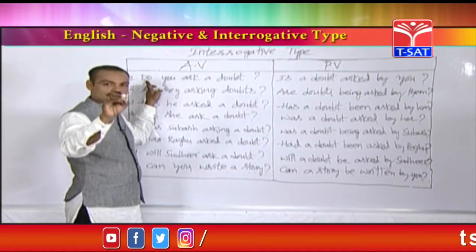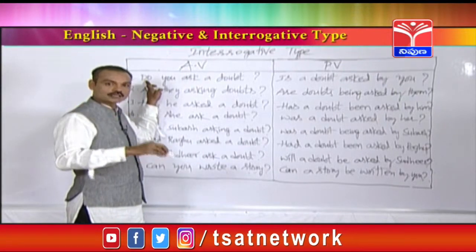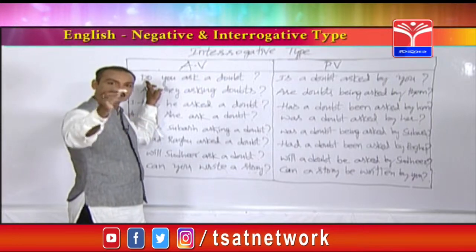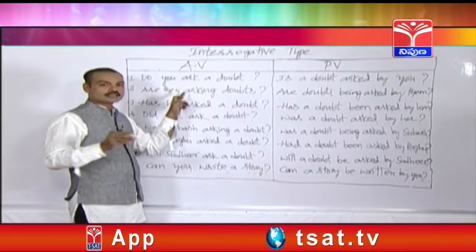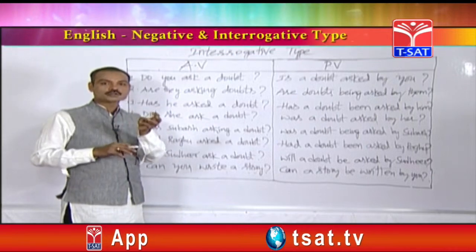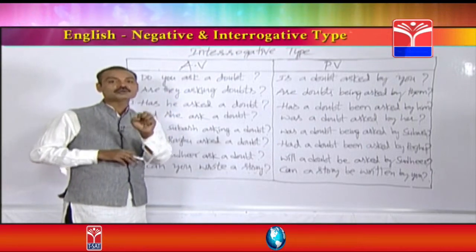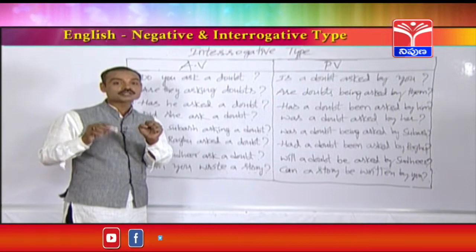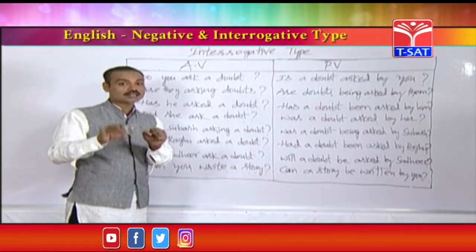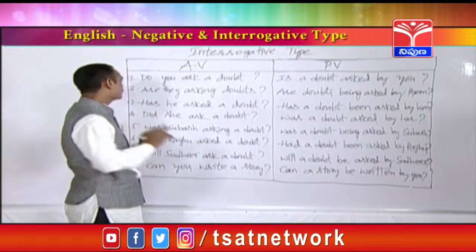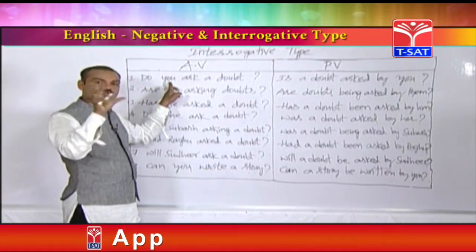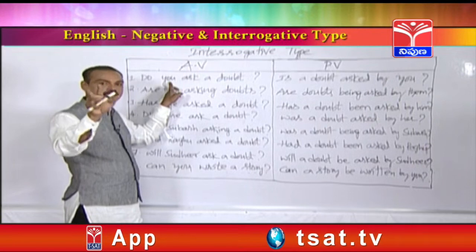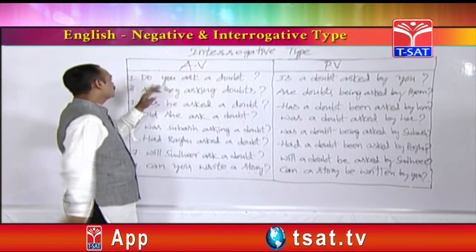Does he ask a doubt? Does she ask a doubt? Does Subhash ask a doubt? Does Sudhir ask a doubt? Does Raghu ask a doubt? Like that. For example, if we add all the names, Subhash, Raghu and Sudhir, it becomes plural: do Subhash, Sudhir and Raghu ask a doubt? So like that, friends. Before I, you, we and any plural subjects we should use do. Before he, she and any singular subject, does should be used.